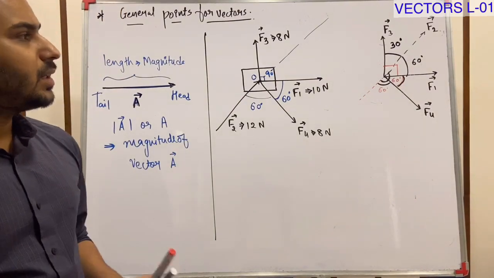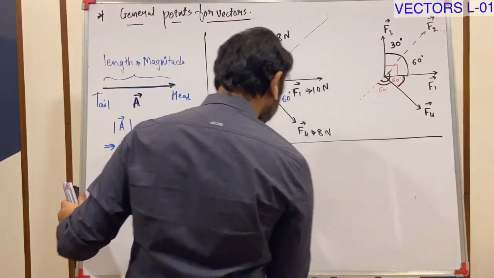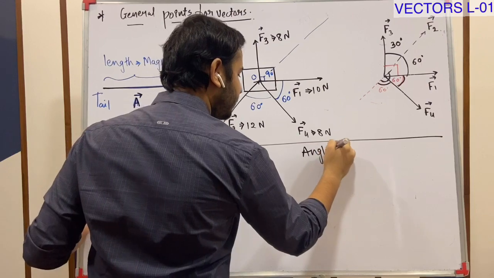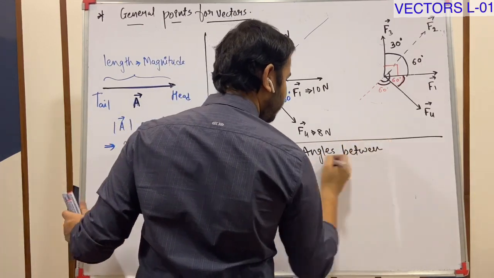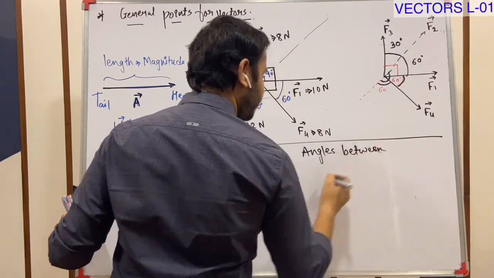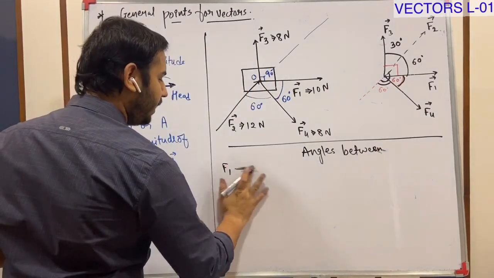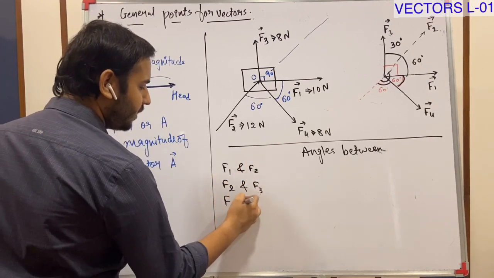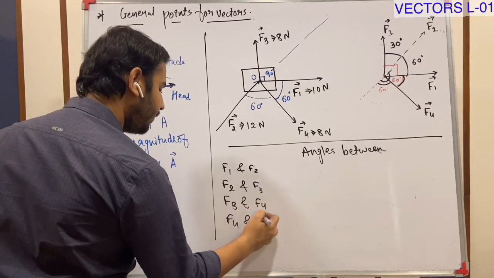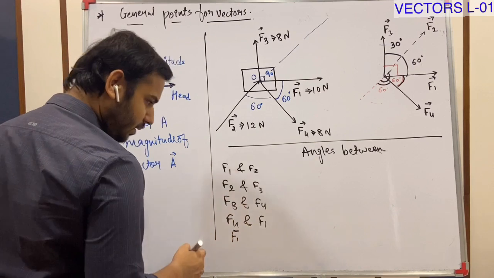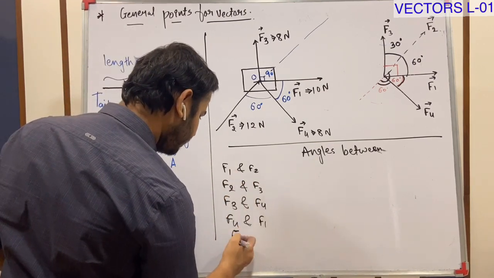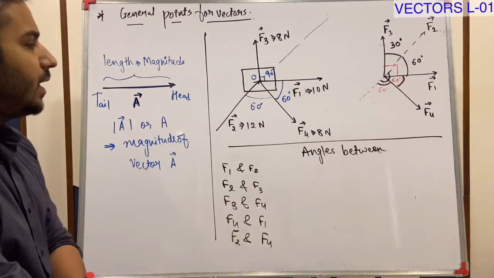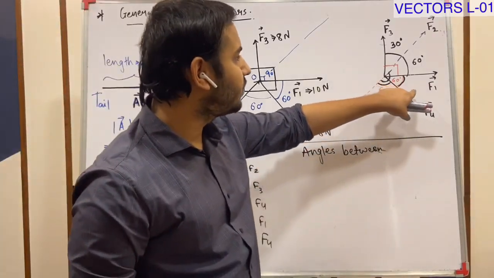Understood? So now, what are the angles between F1 and F2, F2 and F3, F3 and F4, F4 and F1, F2 and F4, right? Okay, done. Chalo, let us check all these angles. What is the angle between F1 and F2 from this diagram?